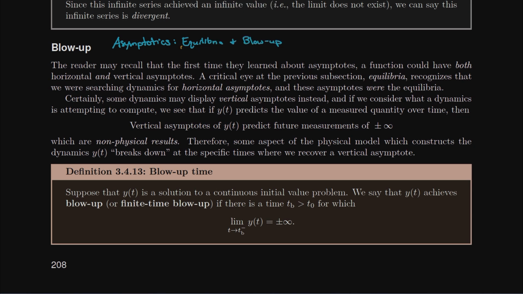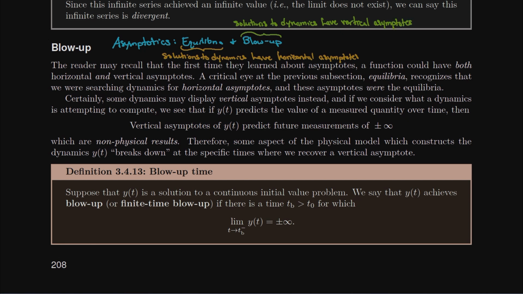And these are going to directly correspond to whether or not solutions to dynamics have horizontal asymptotes. In the case of equilibria, and in the case of blow up, we're looking for when solutions to dynamics have vertical asymptotes.